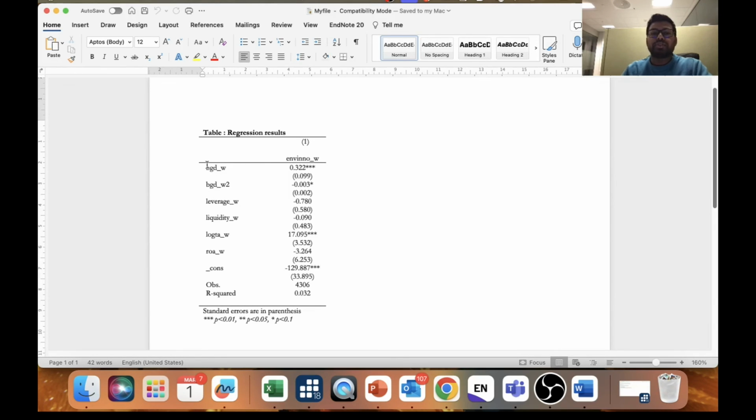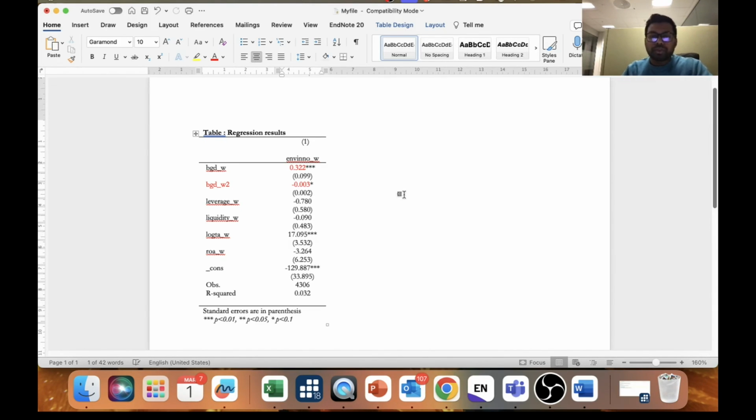Here board gender diversity has a positive influence on environmental innovation. 3 stars means it's at the 1% significance level, so it's strongly significant. Now if you look at this non-linear impact, you have a negative impact obviously. The star is 1, that means it's at the 10% significance level, so we have a significant impact. So non-linear impact is there.